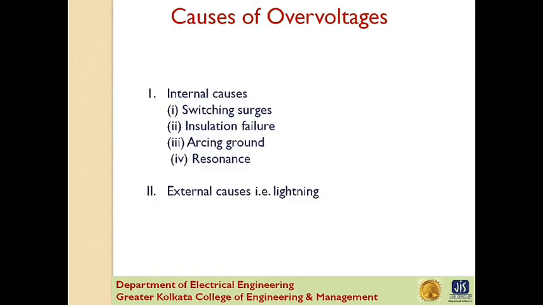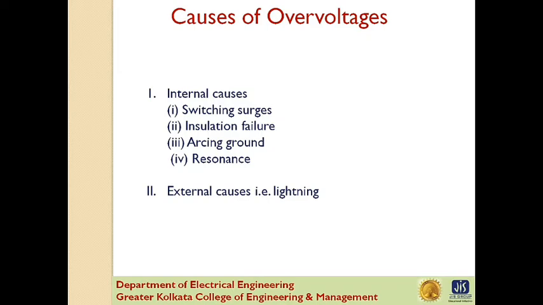Next one, causes of overvoltage. Now the overvoltages on a power system may be broadly classified into two categories. First is internal causes and second is external causes. Internal causes are classified into switching surge, insulation failure, arcing ground and resonance, and external cause is due to lightning. Now internal causes do not produce surges of large magnitude.